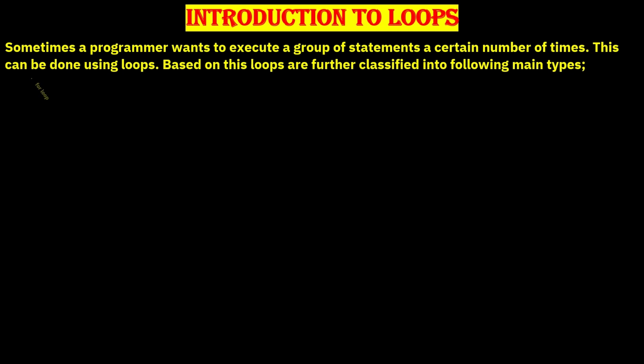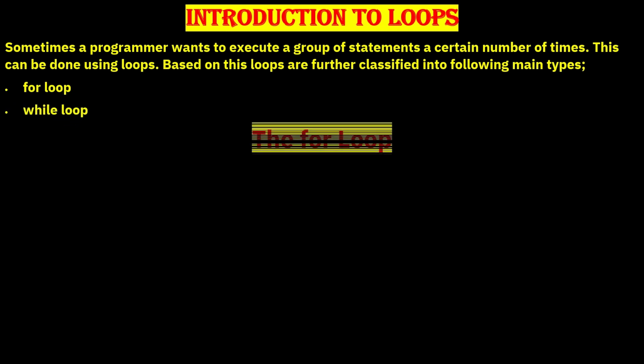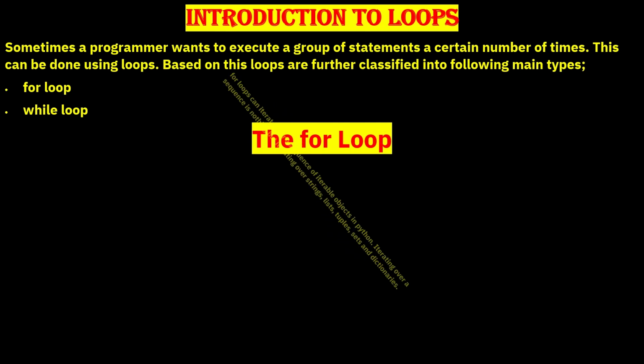Introduction to loops. Sometimes a programmer wants to execute a group of statements a certain number of times. This can be done using loops. Based on this, loops are further classified into the following main types: for loop and while loop.